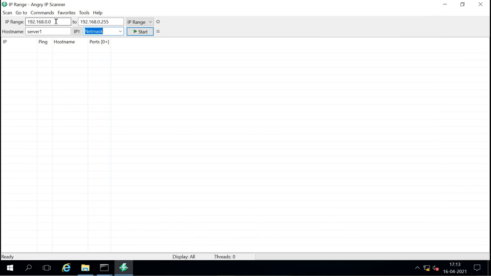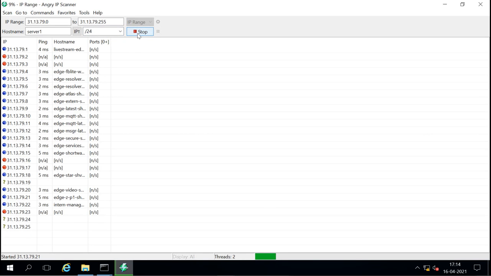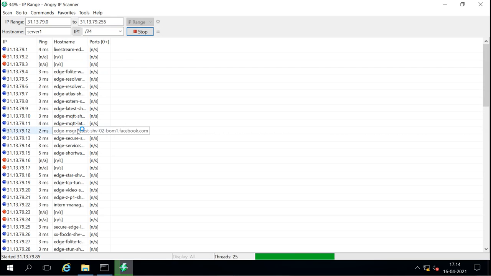I will give the range here, 0 to 255, and this is the subnet mask. I'll go for 24 and say start, and now you can see it starts scanning.